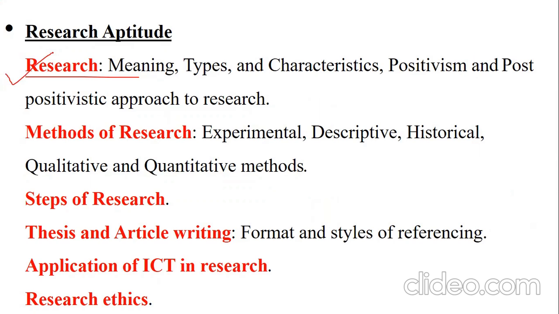The link of the theory classes is also available in the description box. On the app, all the lectures are also available. So in both places you will get all the lectures properly in a systematic way. Methods of research, we have studied steps where questions are definitely seen, thesis and article writing, application of ICT in research, and research ethics, where you definitely get one question.